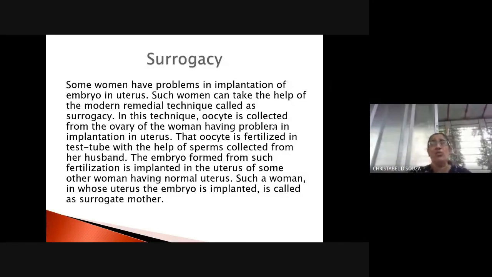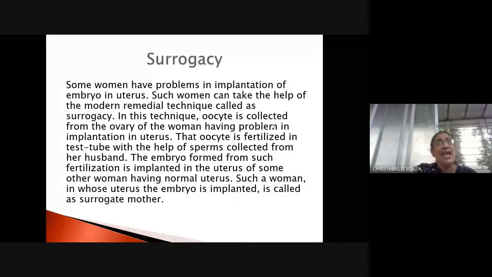Okay, now the mother and father are the biological parents, and the lady who bears the child for them is known as a surrogate mother. She is known as a surrogate mother.